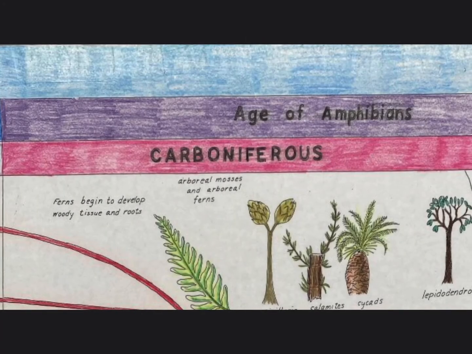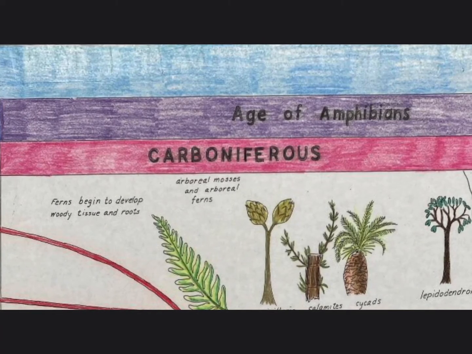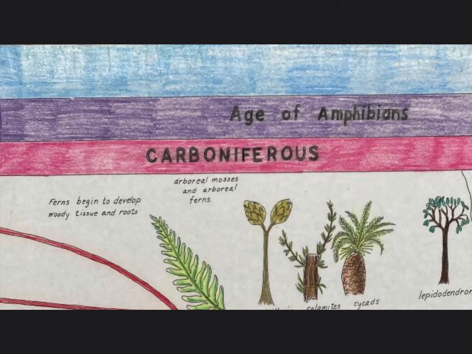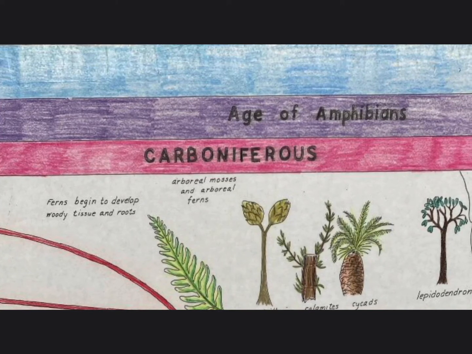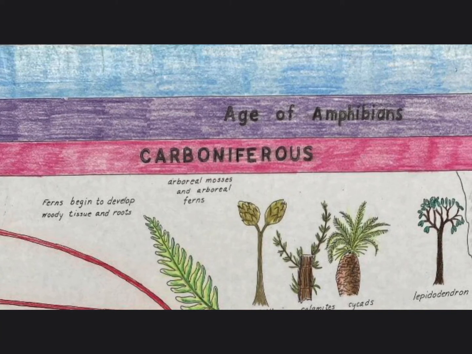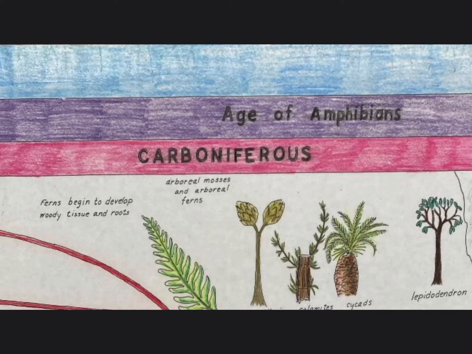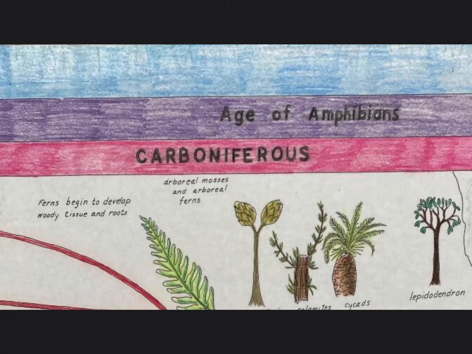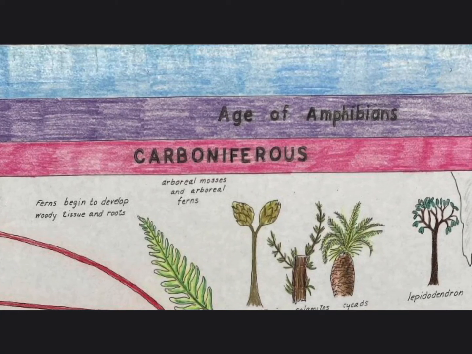The Carboniferous period is also known as the Age of Amphibians. It occurred about 359 to 299 million years ago. It is actually divided into two smaller parts, the Mississippian and later the Pennsylvanian era.